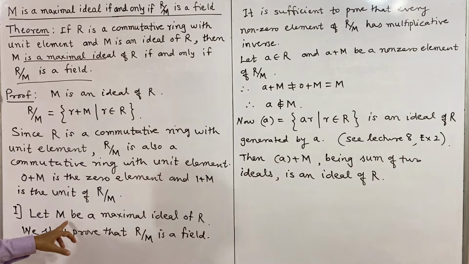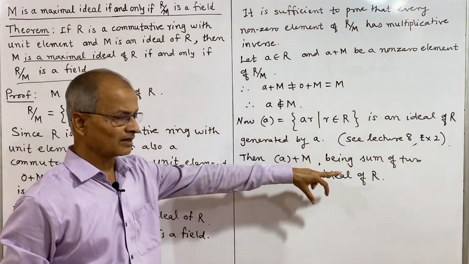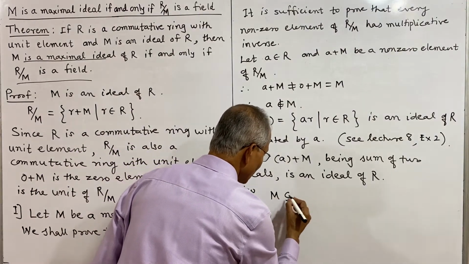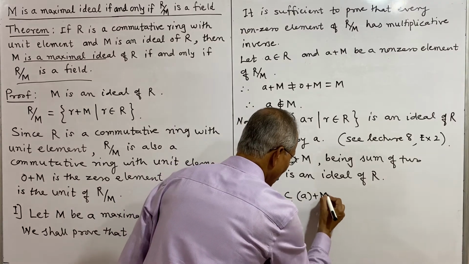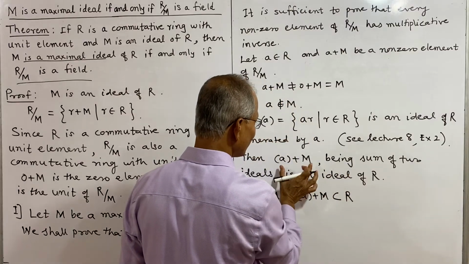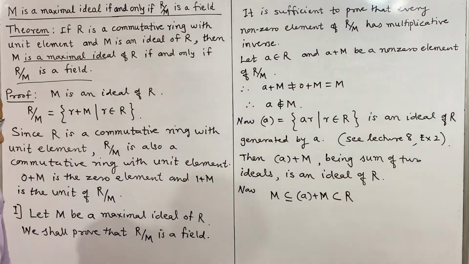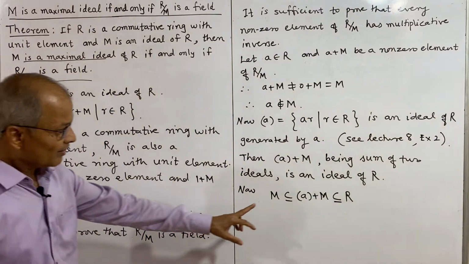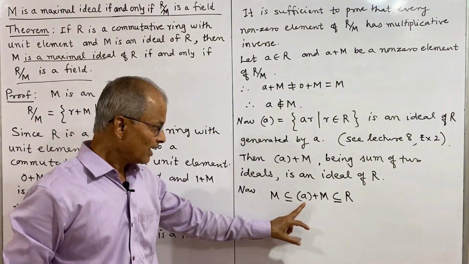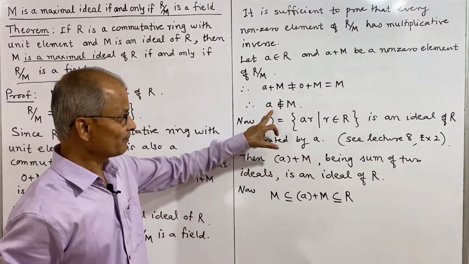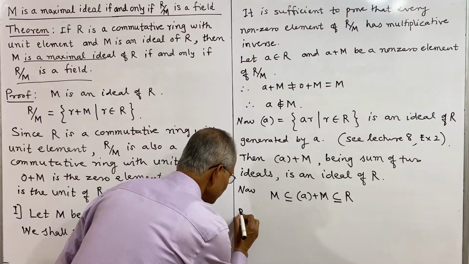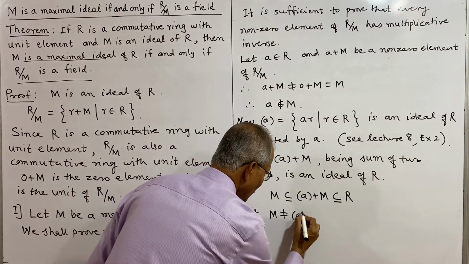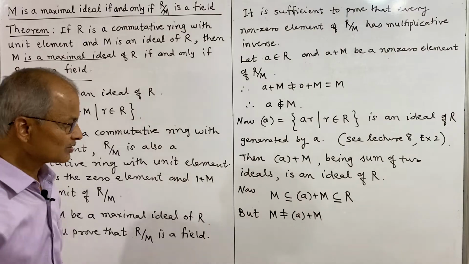So the relation between these will be M is contained in A plus M, which is contained in R. This is an ideal of R, so it is a subset of R. And M is a proper subset of A plus M, because A belongs to A plus M but A does not belong to M, and therefore M is not equal to A plus M.